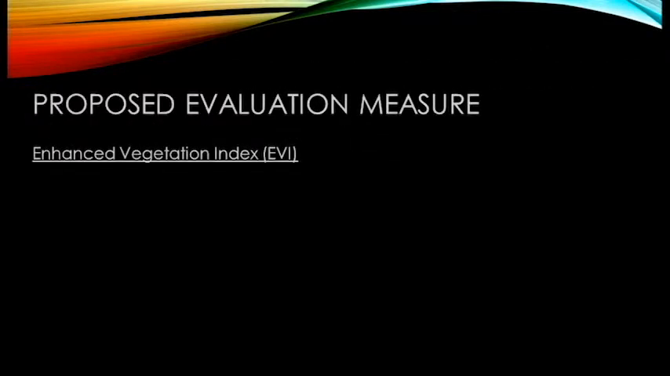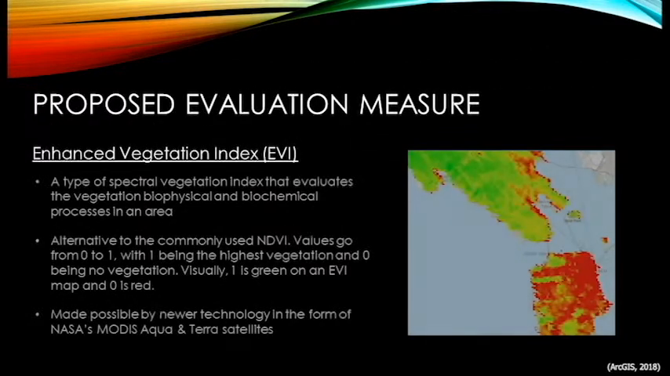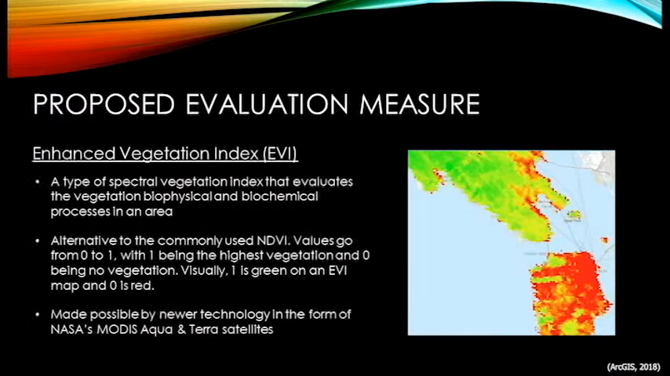Rather than using this method, our assessment aims to use the Enhanced Vegetation Index, a type of remote sensing data gathered by NASA MODIS satellites, to quickly and effectively create a measurement of ecosystem performance from which we can compare management strategies.